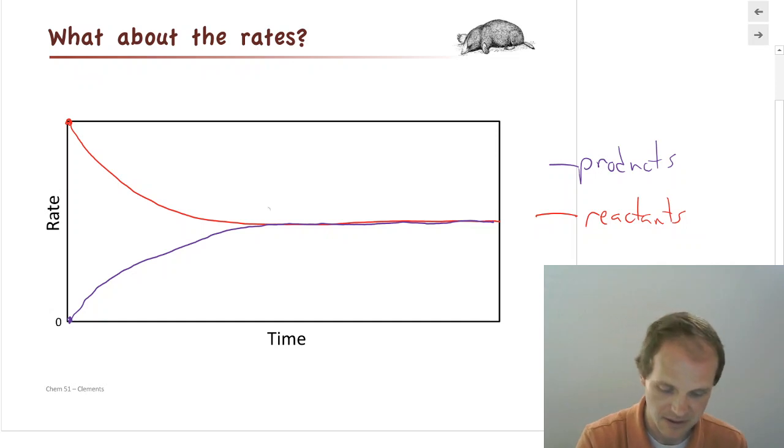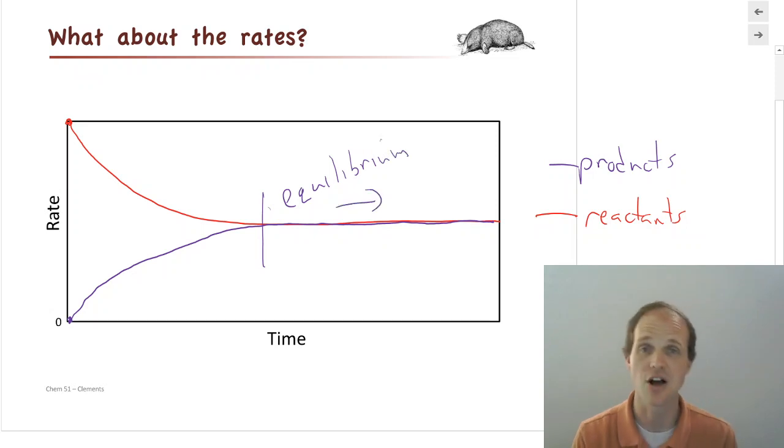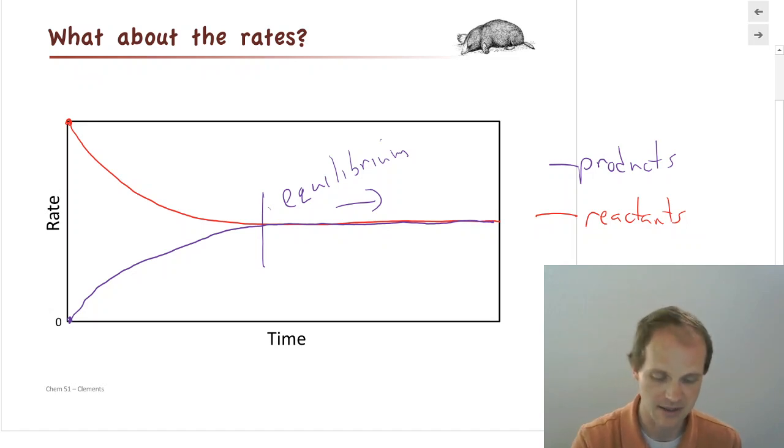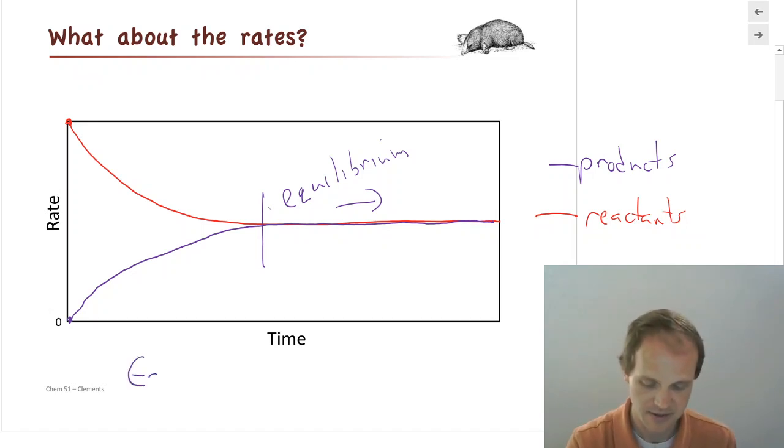And what happens here? This is again the point of equilibrium. And to be clear, everything after that is also equilibrium, but this is the point at which they reached equilibrium, is when the rate of reactants making products is equal to the rate of products making reactants. So that's really a definition of equilibrium. Equilibrium. My brain couldn't spell it for a moment.